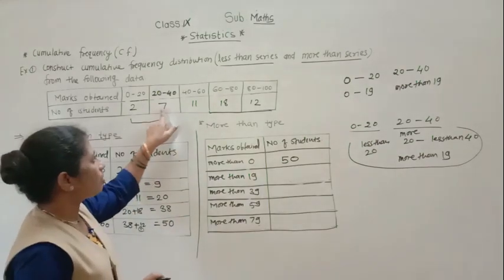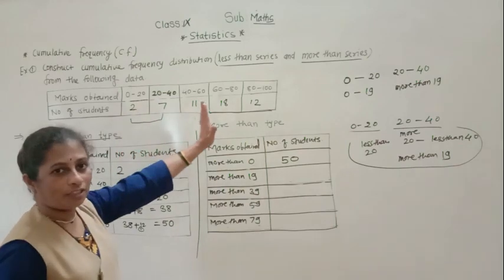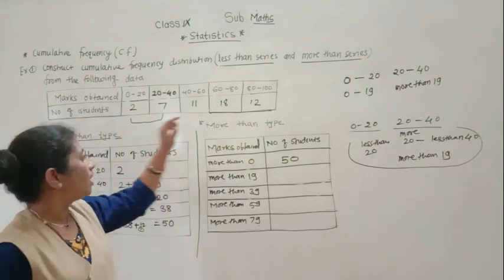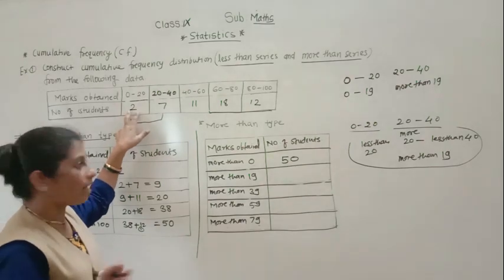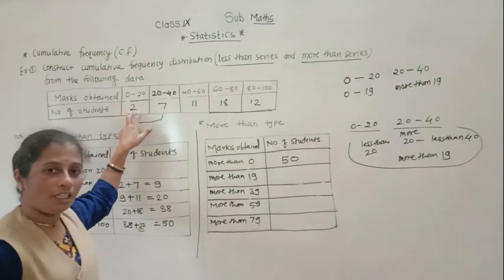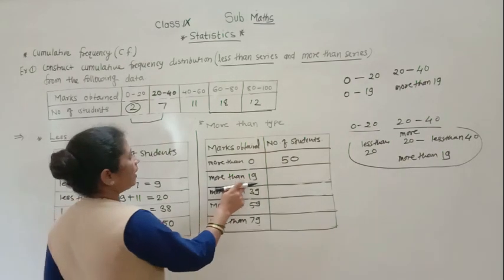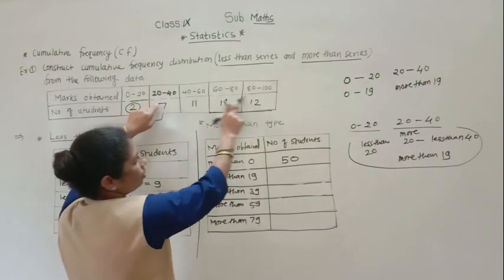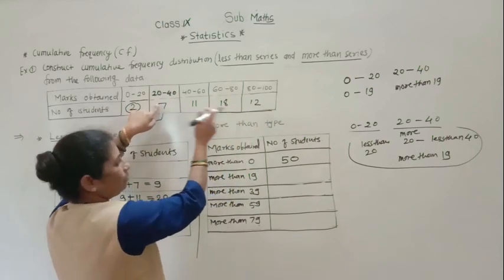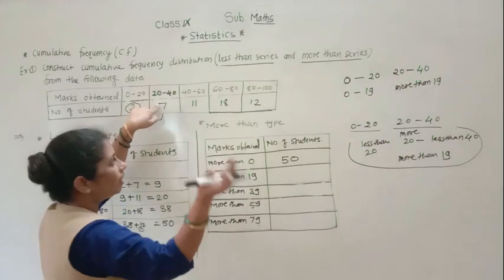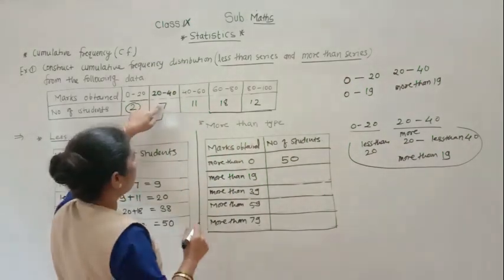More than 19 means all the students will come. So from this more than 19, when you count the number of students, the students who got 0 to 20 marks will not be included in that. Okay, so here more than 19 means all the students who got more than 19 marks, means 20, 21, 31, 41 like this and so on up till 100. Okay, so how many are there?